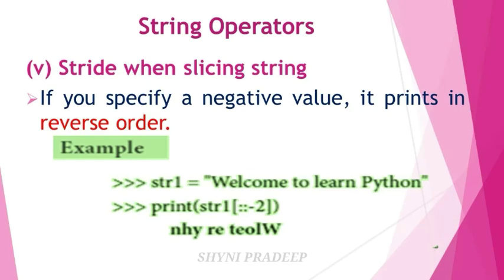First take N, next H, then Y, then the blank space, then R, then A, then the blank space, then T, then E, then O, then L, and then W. You take it like this, and this is the output for this code.